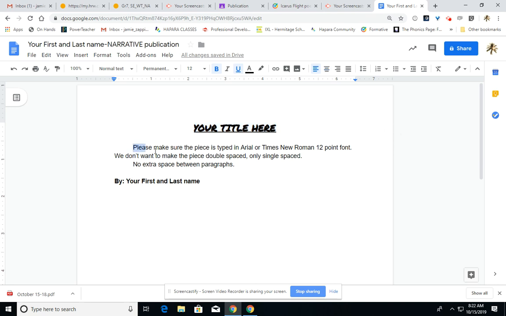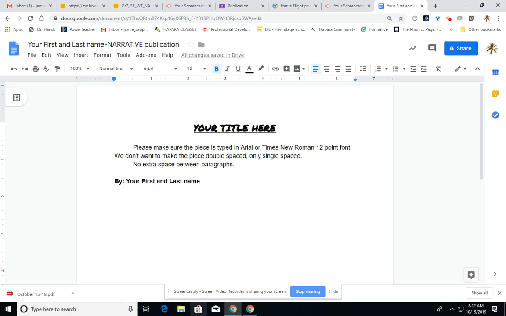The body of the piece is going to be written in 12-point font, Times New Roman or Arial, and then make sure that you add an extra space between your name and the document. Make sure that you boldface it as well. So this is the formatting I want. Notice it's still left aligned as well. So make sure you're following that format.